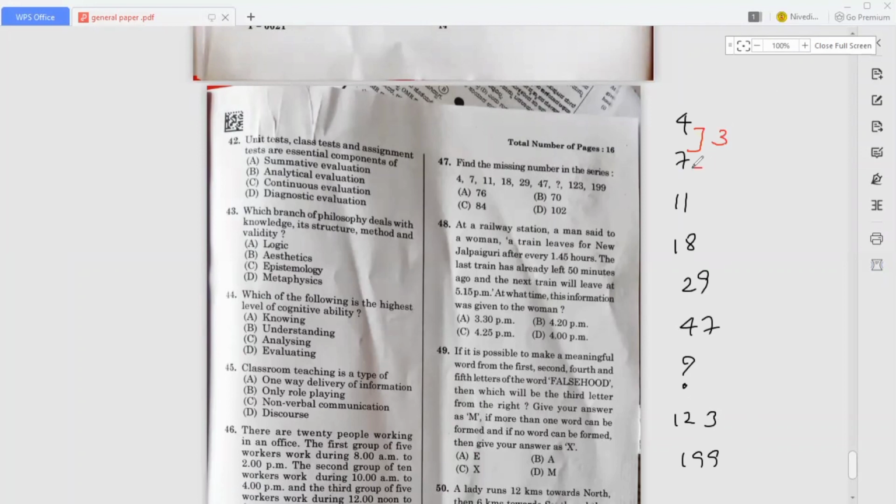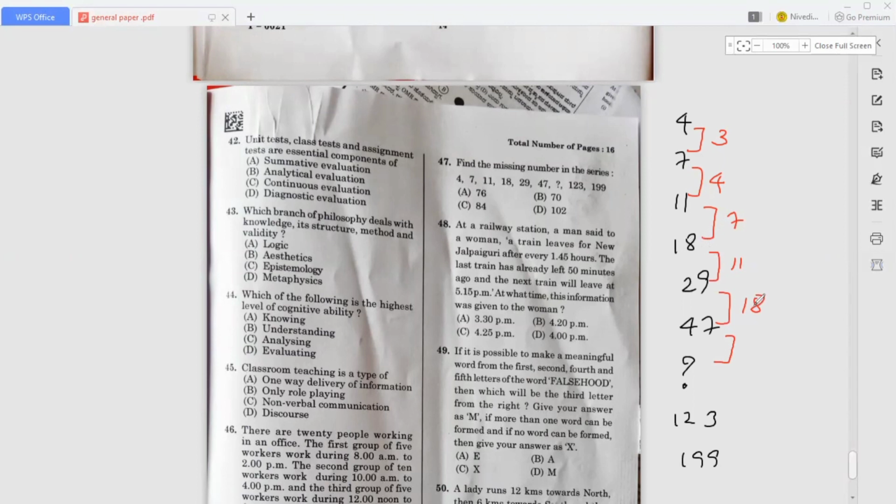3. What is the difference between these two? 4, and here 7, here 11, here 18, and here we have to find out. Okay, so to find it out, see here the first number, the previous number will be coming. See 4, here the 7, again 7 will come here, here 11, again 11 will come here, so it's 18, right? So 18 will come here.